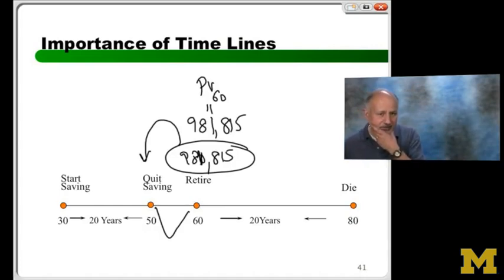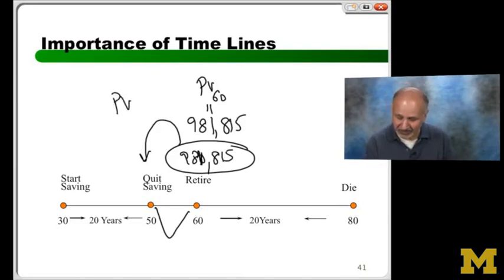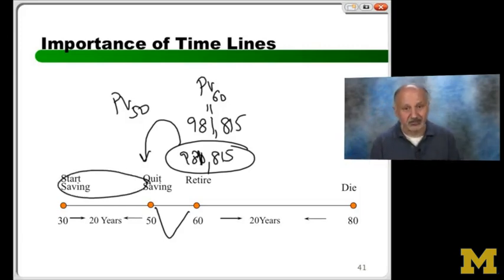So what do I have to do? Remember, in finance, time value of money is everything, and the interest rate is what? 8%. So now what do I have to do? I have to bring it back, PV in year 50. What will that do? That will become the future value of the saving annuity I'm trying to solve. So let's do that. And that will help us. As I said, this is a very, very cool problem.